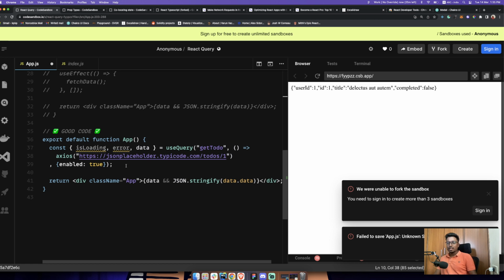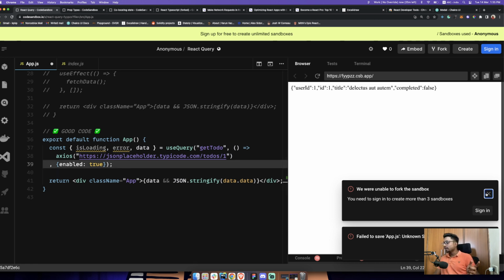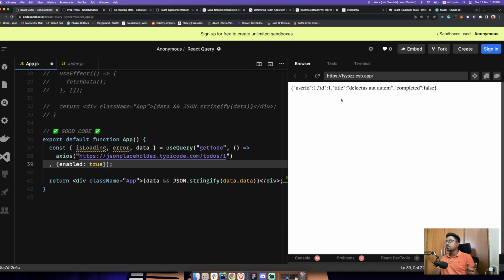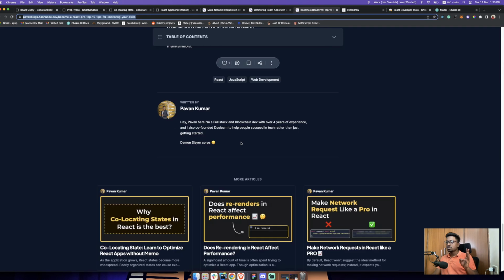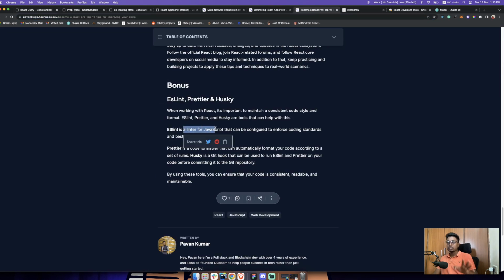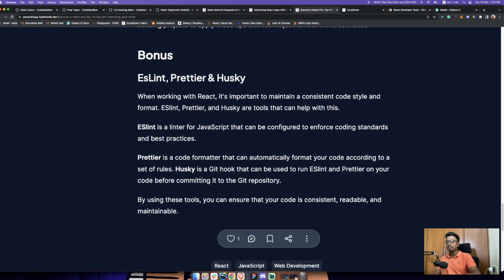Okay, so with that said, guys, one last bonus thing that I want to show you is use linting. Okay, so there is this thing called ESLint, Prettier, and Husky. Okay, so use these 3 tools. These 3 tools are actually like a linter for JavaScript. So ESLint is actually a linter which will check whether you're using double quotes for strings or single quotes for strings, or whether you have semicolons or not. You can define these things.